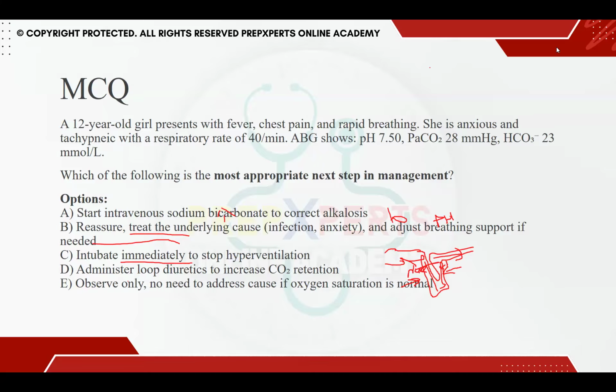Basically, if we are taking it at face value, no compensation is occurring, because PaCO2 is low and pH is more than 7.45, and the body has started to compensate, yet the mechanism has not started, because bicarb is still in the normal range but on the lower side, 22 to 26 if we are taking normal, 23 is the bicarb. So yes, compensation has not started yet, so this is uncompensated respiratory alkalosis.